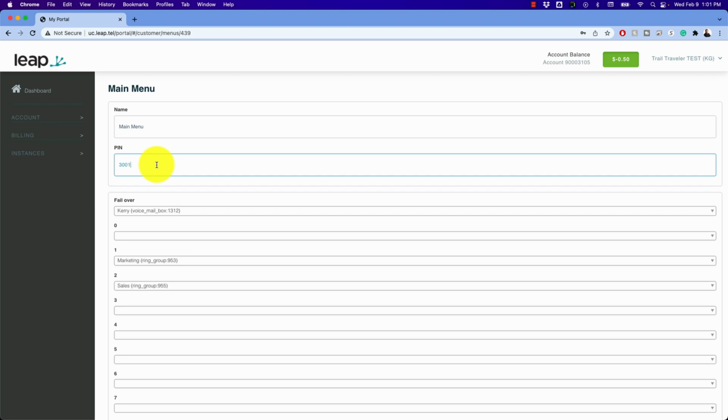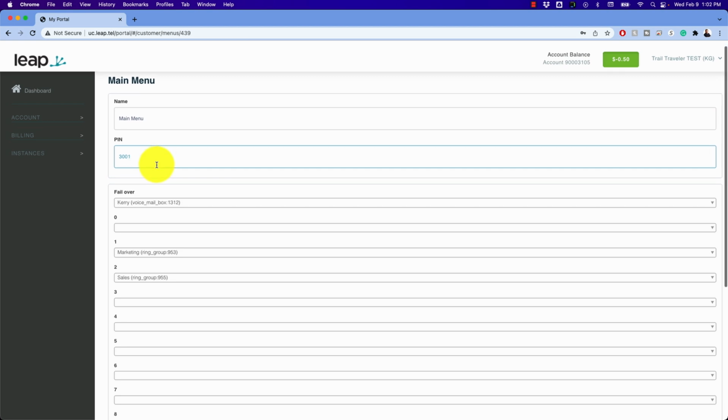So that's one way of doing it. Generally, that quality isn't going to be as good as if you were at a quiet location and you used a microphone and you recorded it and then uploaded that file. But if you do need to do it through your phone, you don't have any other way of doing it, then you can do it with that PIN number.